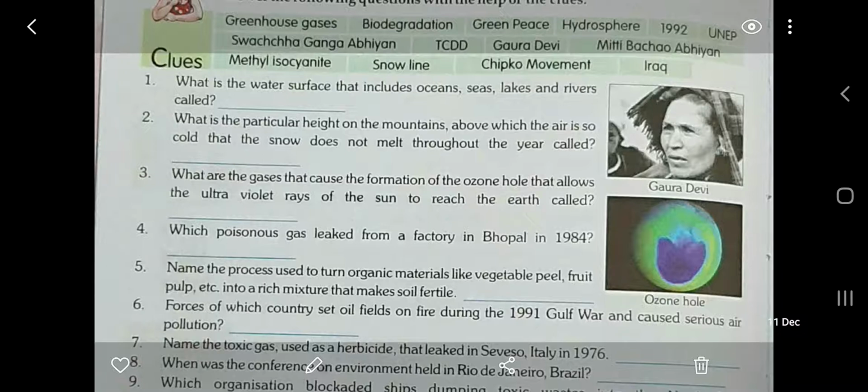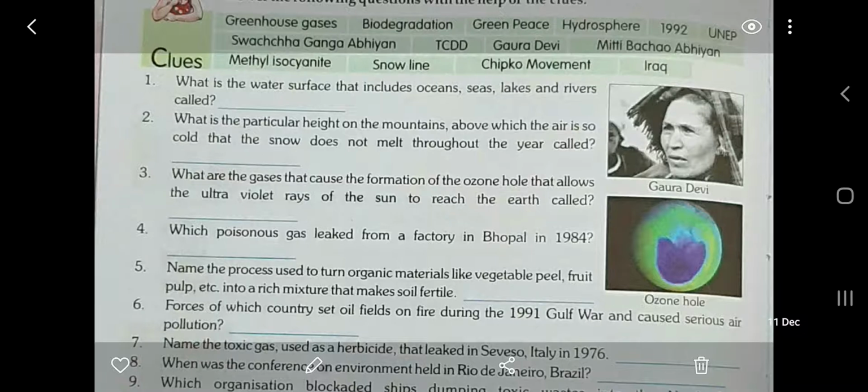Question 10. Name the movement in which villagers gathered to hug trees and prevented them from being cut down in the hilly forest areas of Garhwal. In this movement people used to come and cling to the trees, in order to prevent them from being cut. So what is the movement called? This movement was called the Chipko movement.